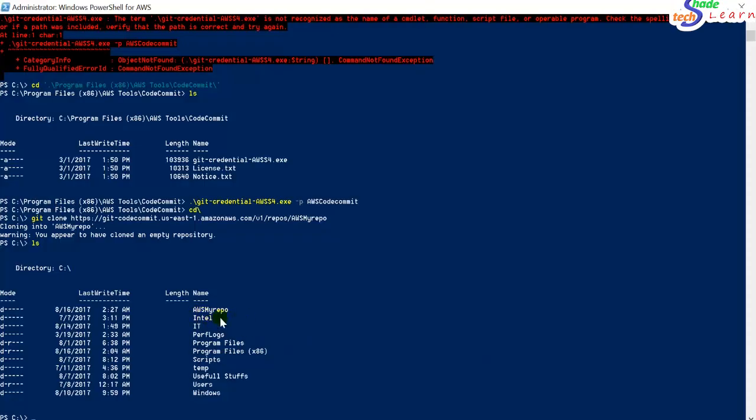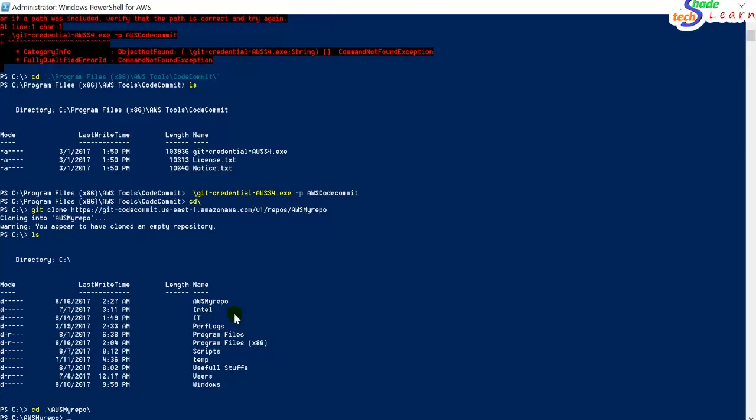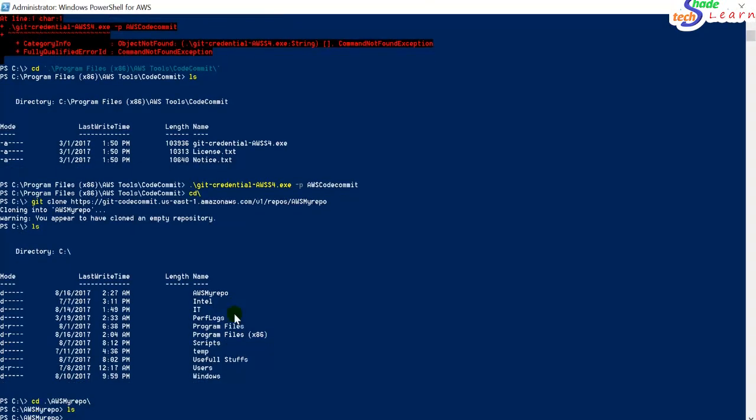That means we have cloned the AWS CodeCommit repository to our system. Now I will go to this repository and do an ls. We don't have anything, as the warning suggests.